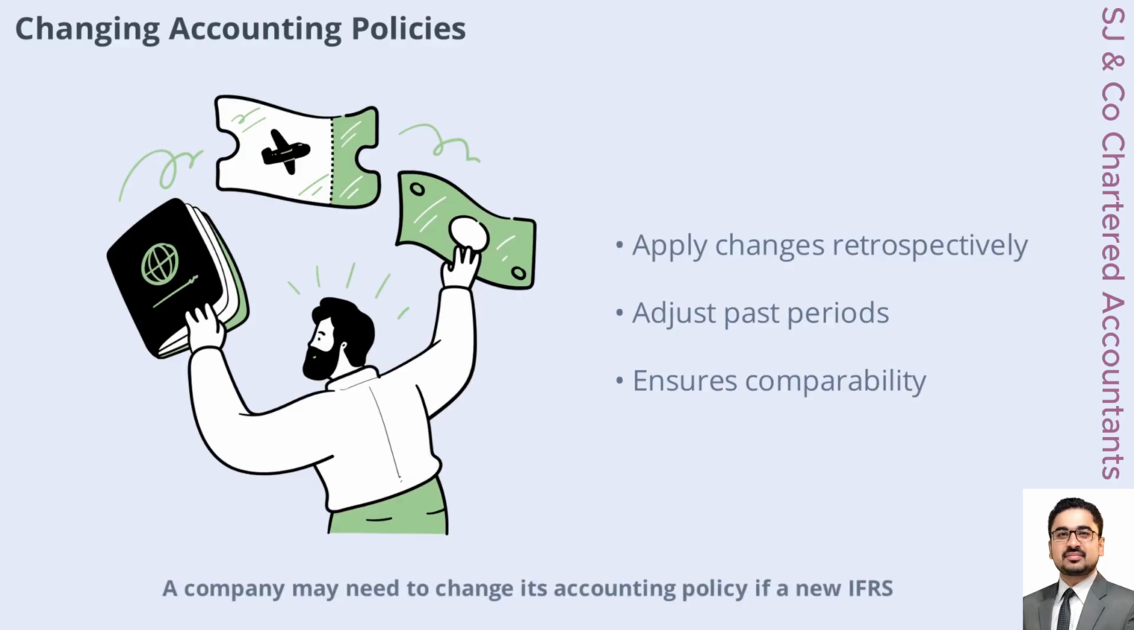Let's find out. A company may need to change its accounting policy if a new IFRS standard requires it, or if the change will provide more reliable and relevant information. For example, switching from a cost model to a revaluation model for property, plant, and equipment is a policy change. When this happens, IAS 8 requires the change to be applied retrospectively. This means the company must adjust prior period financial statements as if the new policy had always been in place. This approach ensures comparability across periods and maintains the integrity of financial reporting.